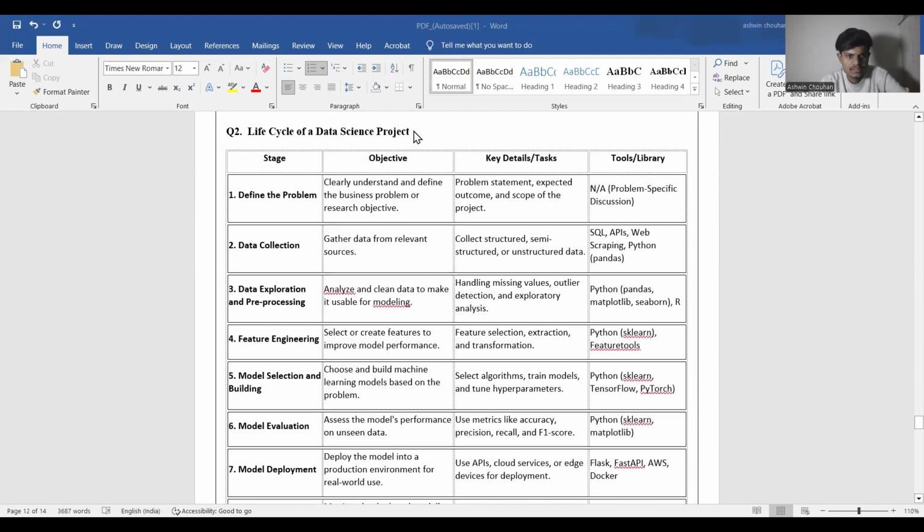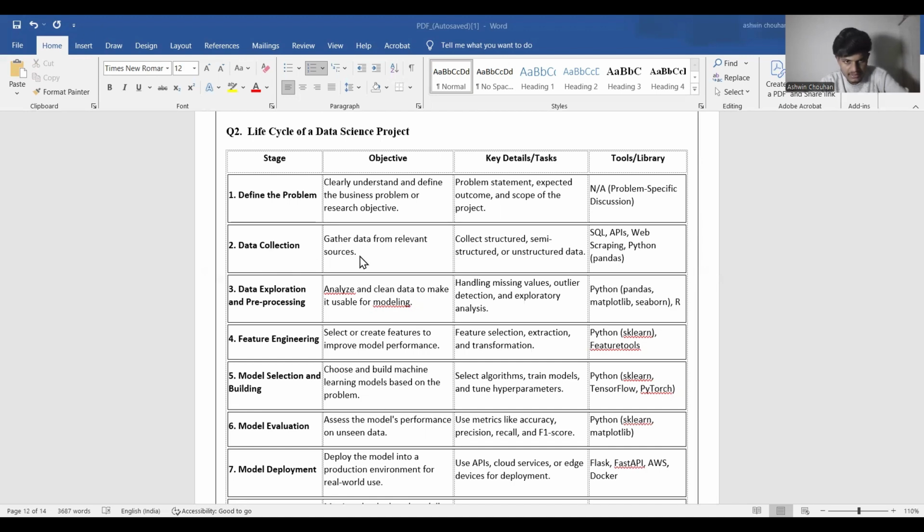Life cycle of a data science project. The stages include objective, key tasks, and tools or libraries. First, define the problem. Clearly understand and define the business problem or research objective. Key tasks: problem statement, expected outcome, and scope of the project. Libraries or tools: problem specific discussion.